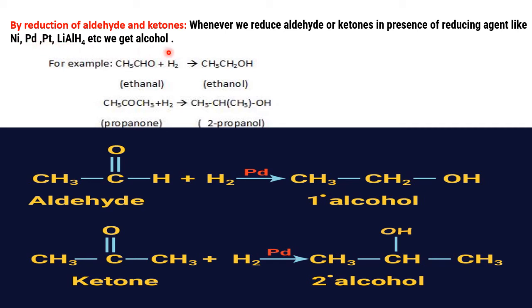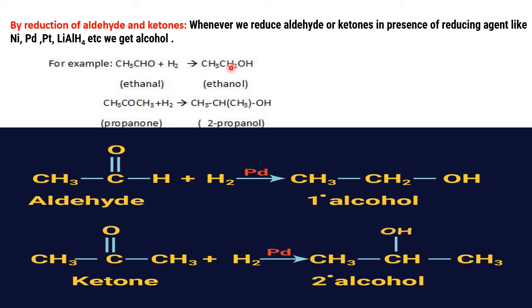Right. So whenever aldehydes and ketones are subjected to reduction, they reduce themselves into alcohols. Please see here: acetaldehyde, CH3CHO, with H2 gives CH3, this H will add here on the carbon of C double bond O. One H will go with the carbon, one H will go with the oxygen. So C double bond O converts into CH2OH.